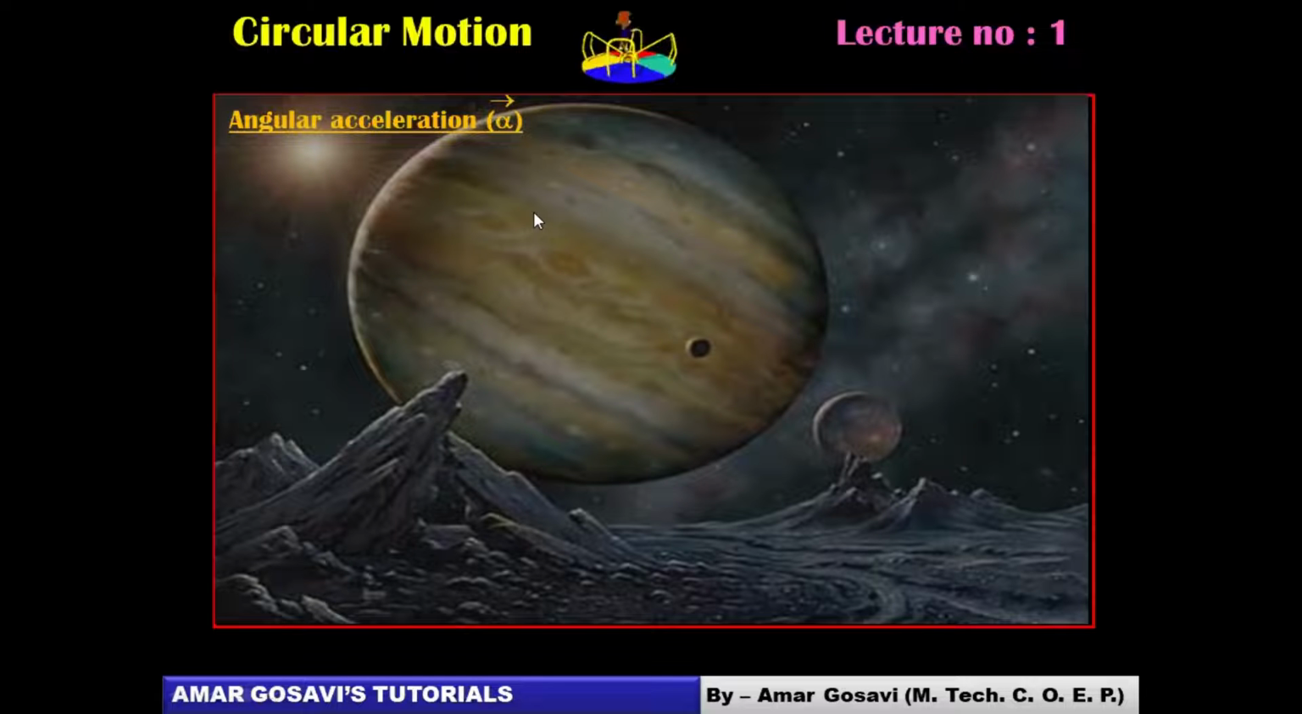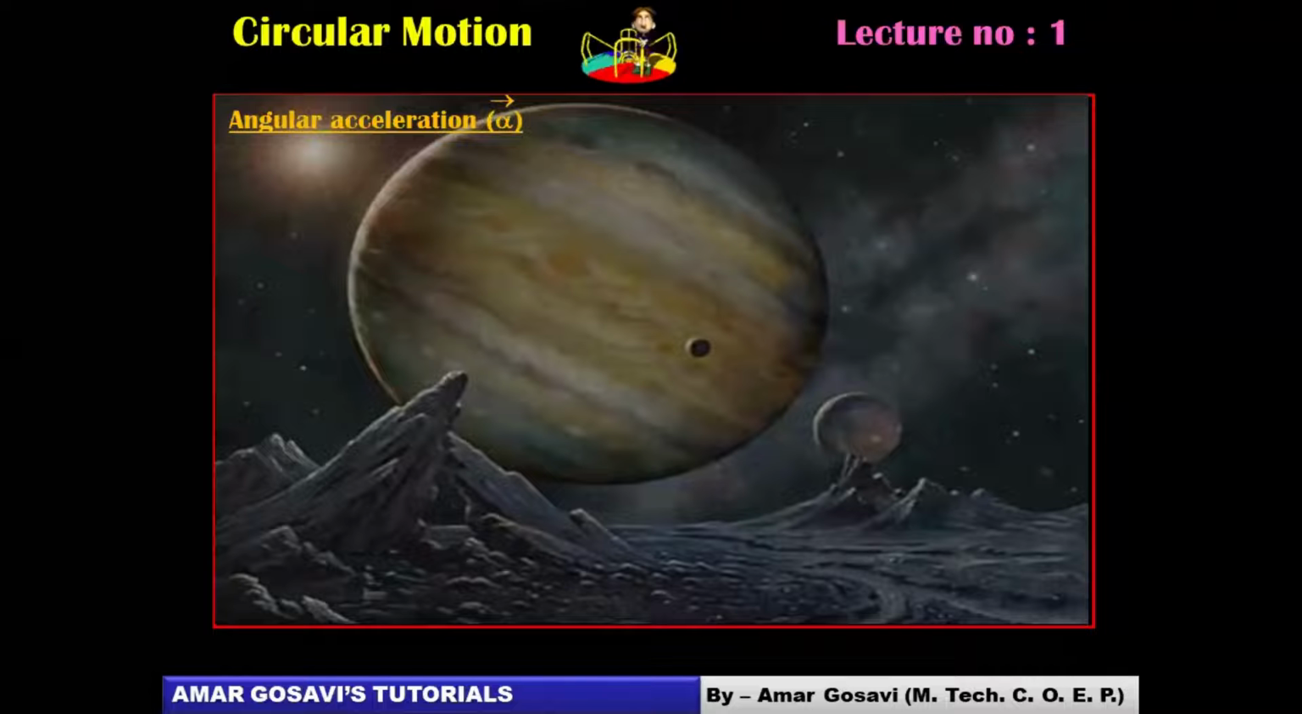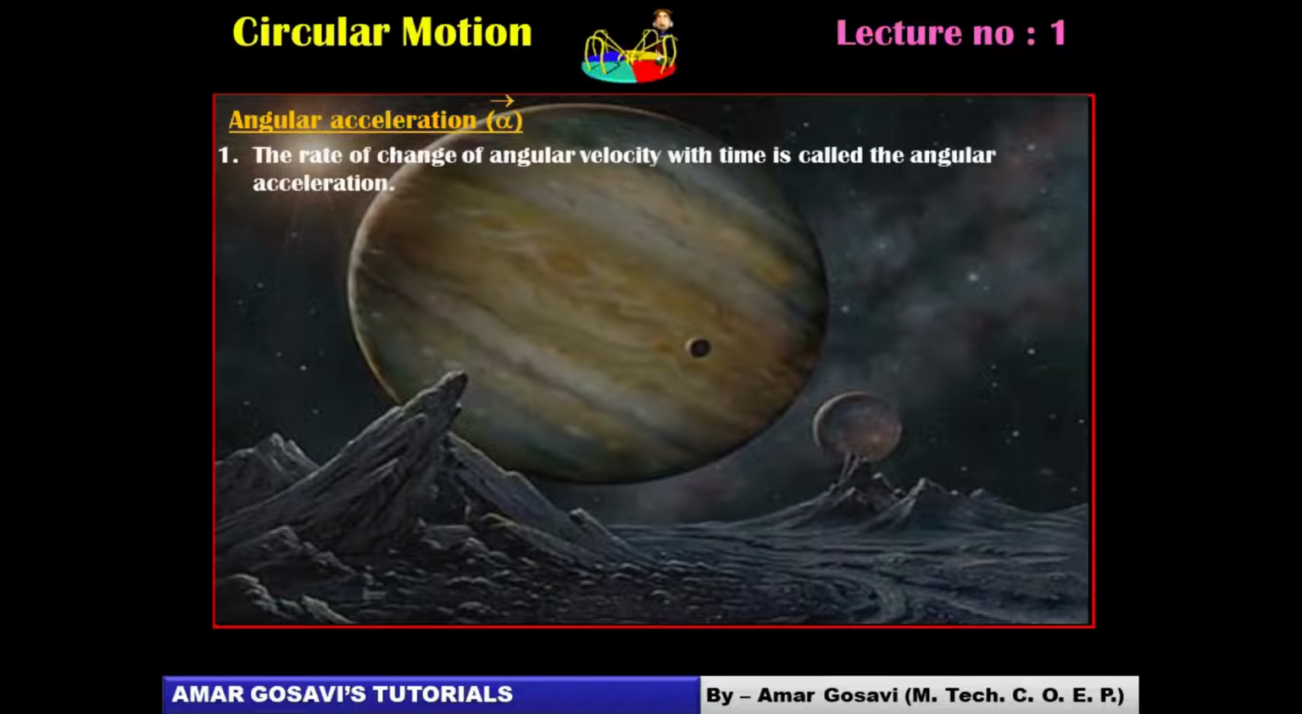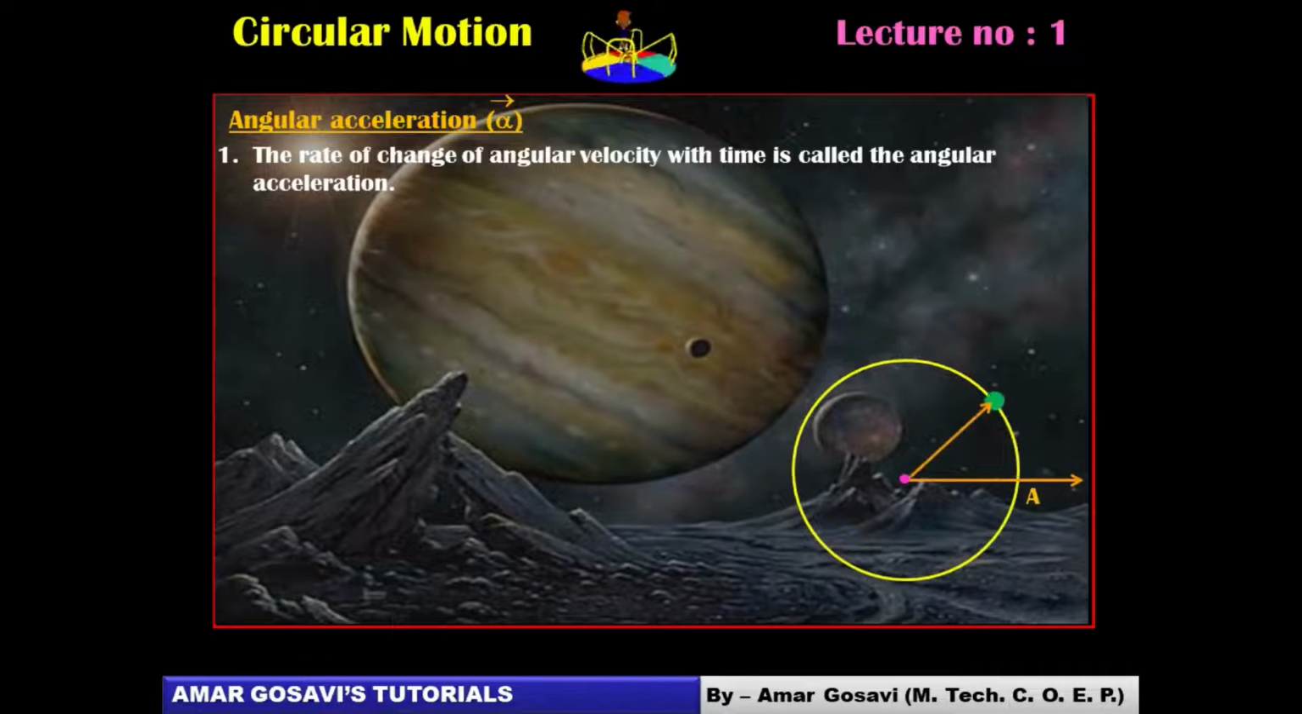How do we define linear acceleration? Linear acceleration is rate of change of linear velocity, or change in linear velocity per unit time. So angular acceleration, if we define, it will be rate of change of angular velocity, or change in angular velocity divided by time, friends. Okay, so let's put it on paper. The rate of change of angular velocity with respect to time is called angular acceleration.